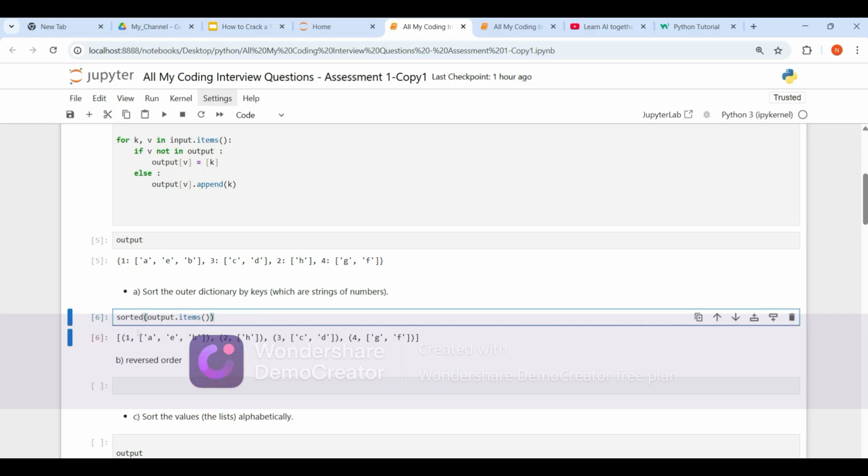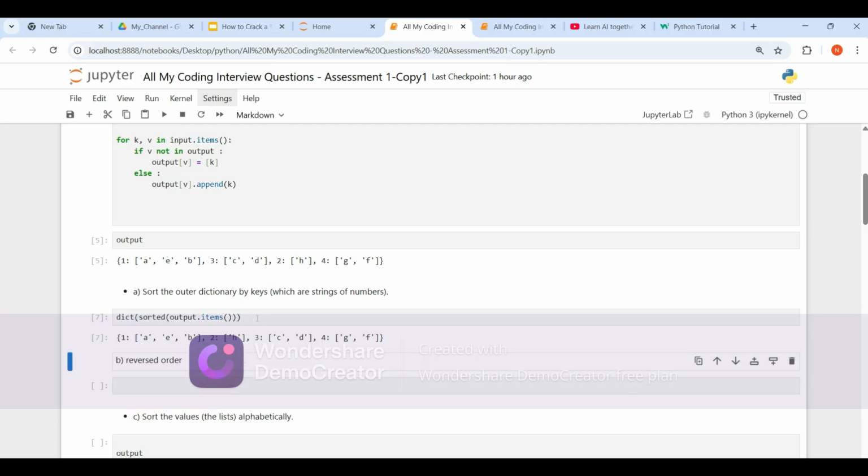But it is a dictionary. No, a dictionary should be in curly brackets, but it is in a list. So let's convert it into a dictionary. It's very simple. Let's simply add dict in the start. Okay, now it's converted into a dictionary and it is also sorted based on the keys.